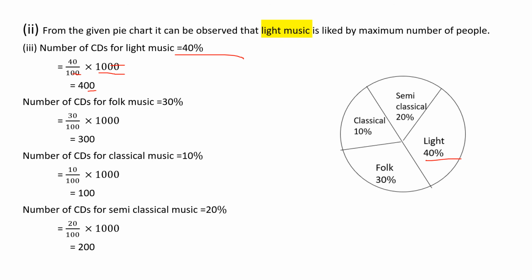Okay, children. So today, what are the topics we have learned? Today we have learned about pie chart. Another name for pie chart is circle graph. So you know how to draw a pie chart and how we want to find out the numbers, or how we want to do the calculations based on the information given. All these we have seen today. So based on these topics, I'll be giving the homework problem. Okay, children.